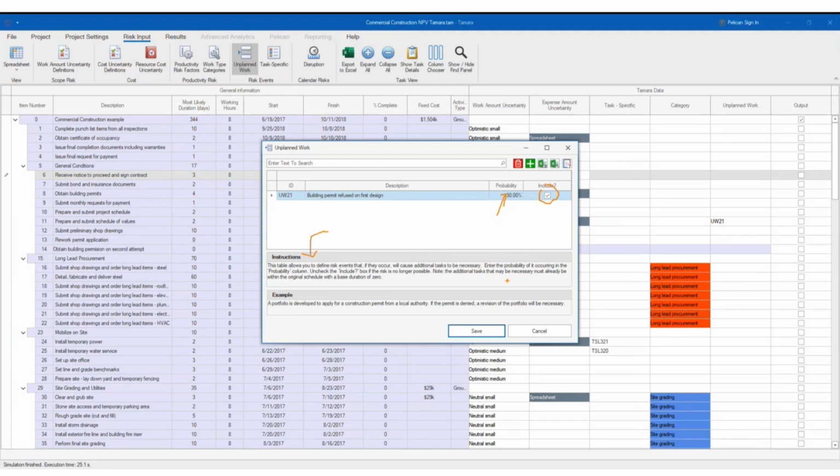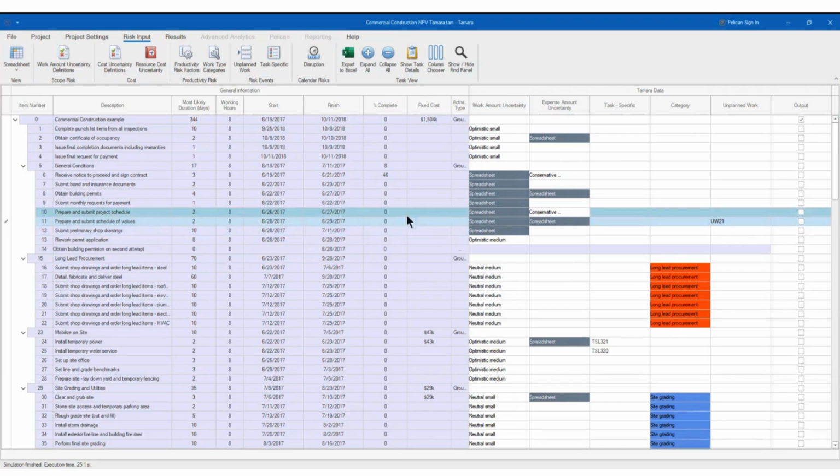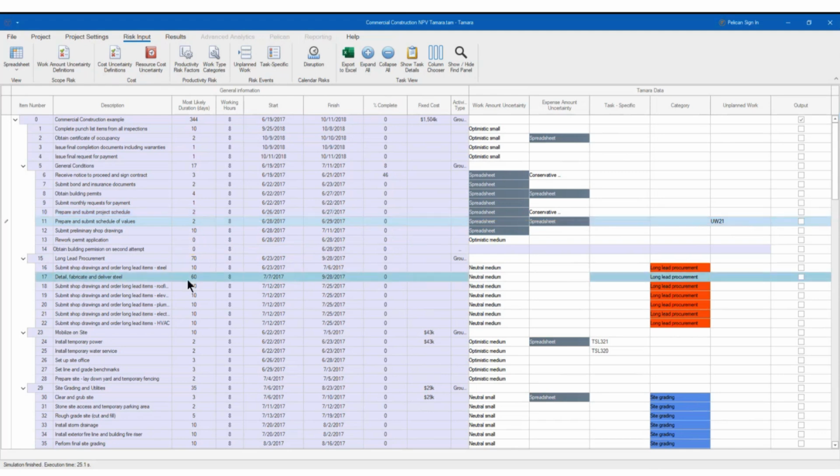And the additional tasks that may be necessary must already be in the original schedule with a base duration of 0. So basically, you will have to add some milestones to the original schedule, because they have a base duration of 0, and they will have to be linked with this, right? For example, we are using that here. Take a look. If this unplanned work happens, this one is going to occur, the one with 0, like that.